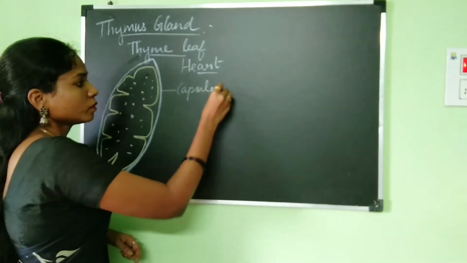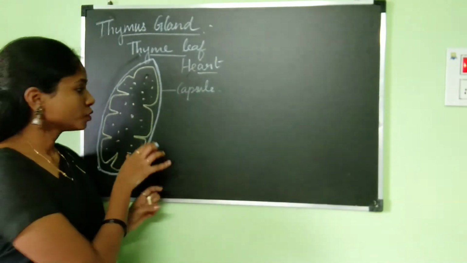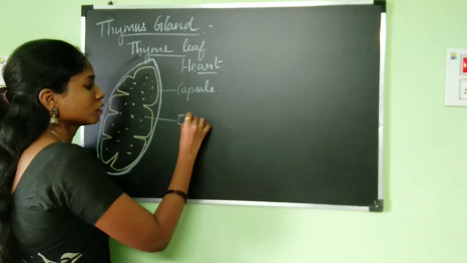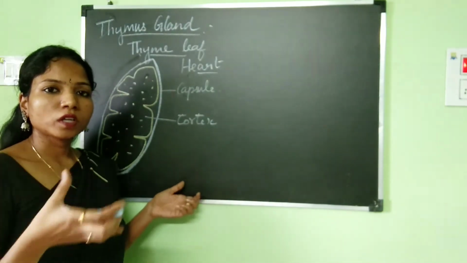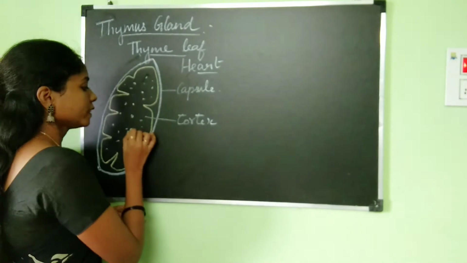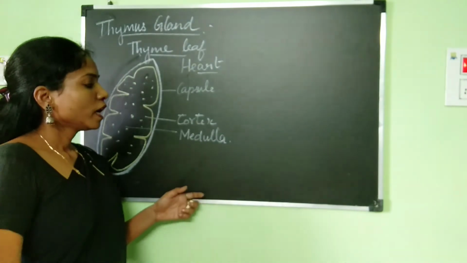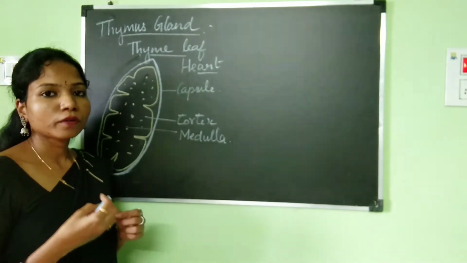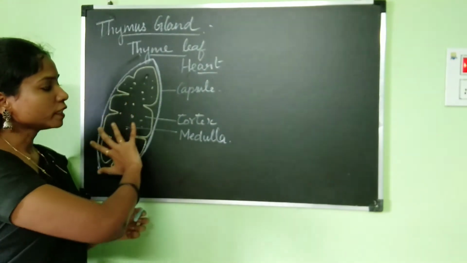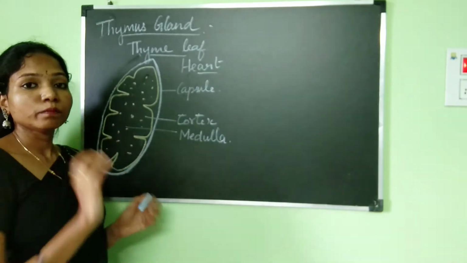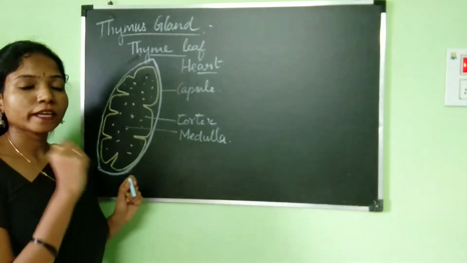The thymus gland is covered by an outermost protective capsule, and internally it is divided into two regions: the cortex, which is the outermost region (wherever you come across the word cortex, it is the outermost region), and the inner medulla. Okay, and inside the thymus there are going to be a lot of cells. What are these cells basically doing? All of these cells are actually immature T cells, a lot of which are present inside the thymus.